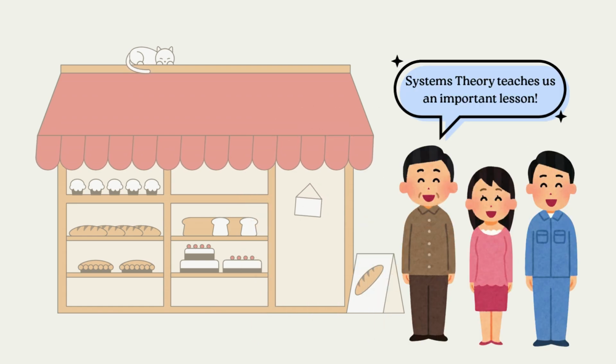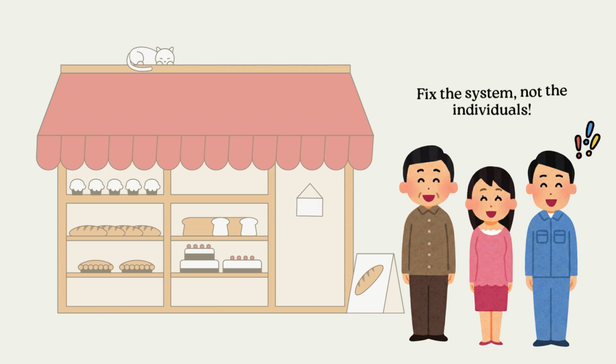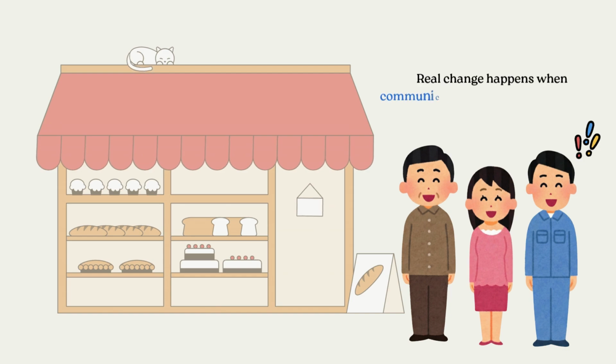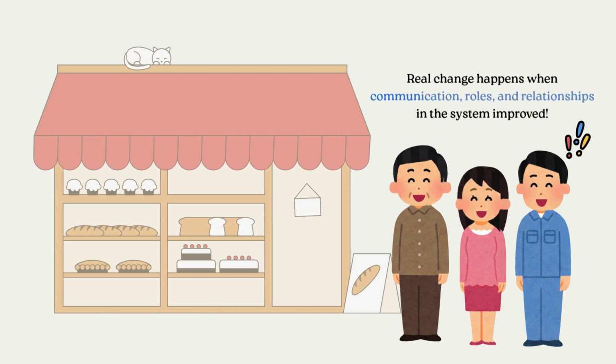Systems theory teaches us an important lesson. Problems are not solved by fixing individuals. Real change happens when we improve communication, roles, and relationships inside the system.